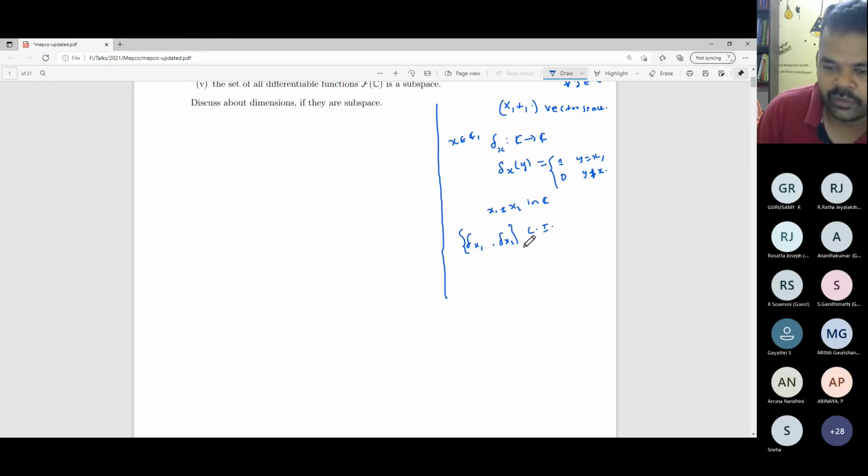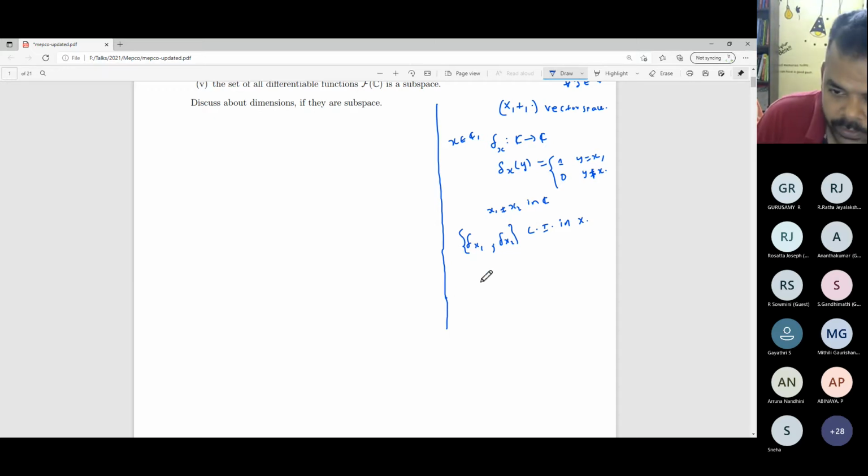When x1 and x2 are different, this set, delta x1 comma delta x2, is a linearly independent set in X. Remember, X is the simplified notation for that script F. So why is it linearly independent? This is the usual way when you want to show two functions are linearly independent. Naturally you will evaluate the function at some points and try to show that any non-trivial linear combination cannot be equal to 0.